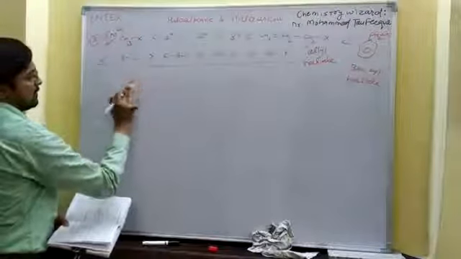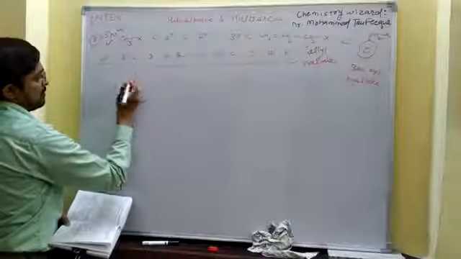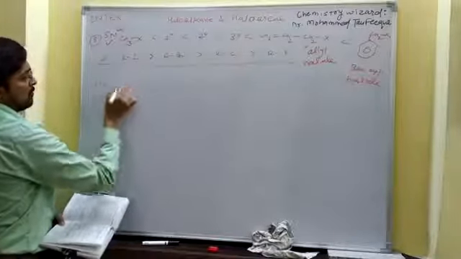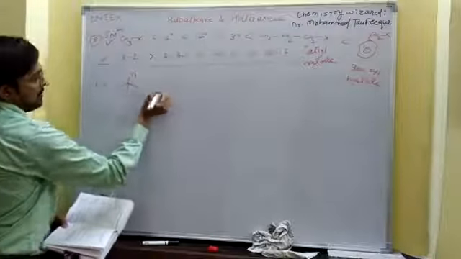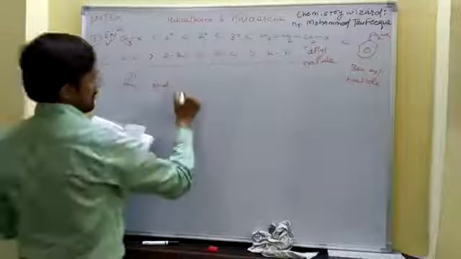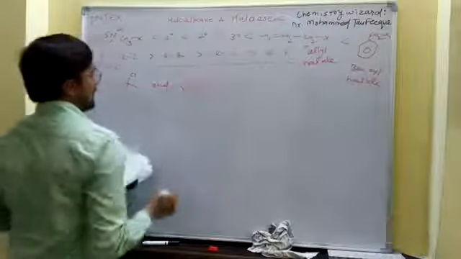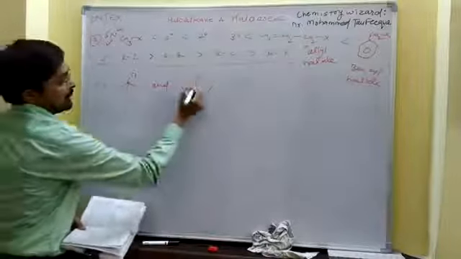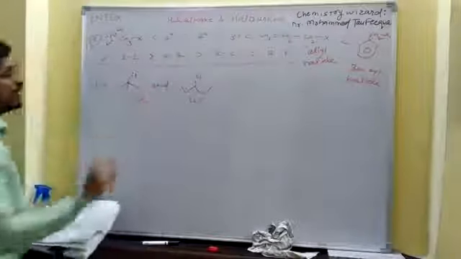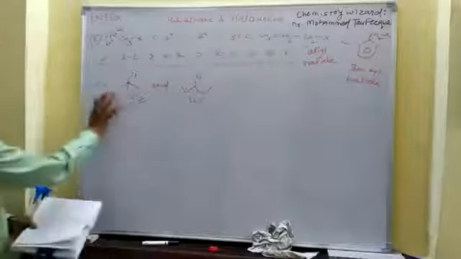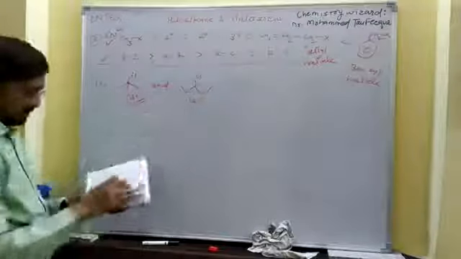Now moving towards these questions, the question number first is this structure and this structure. As we know, this one is 3 degree carbon, this one is 2 degree carbon. The 3 degree will be more reactive towards SN1, so this will show more SN1 than this.